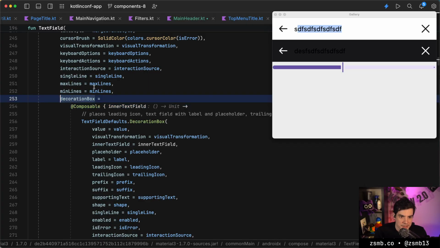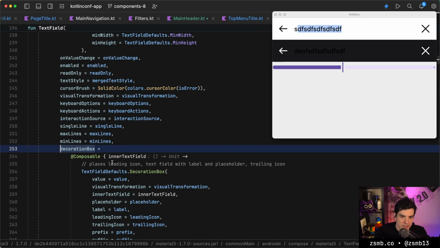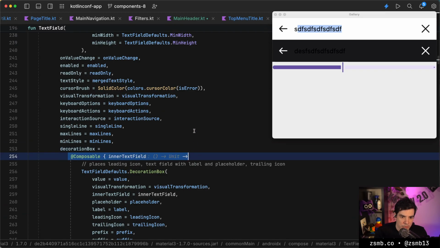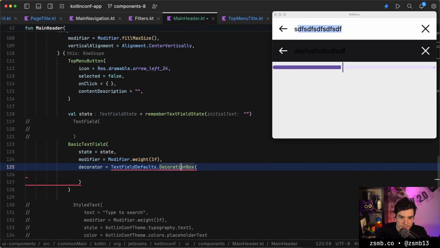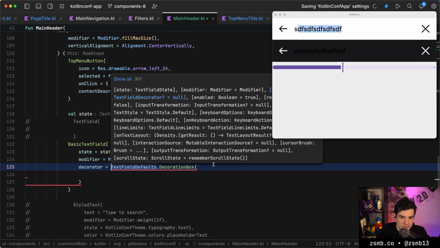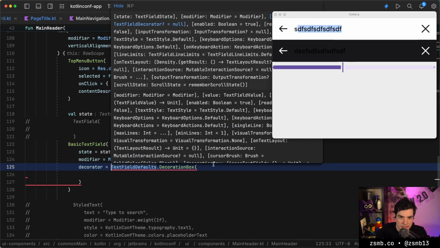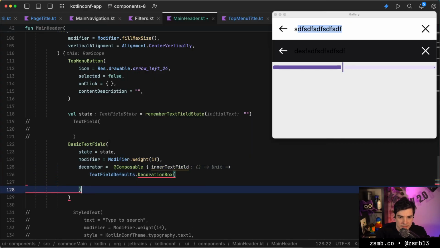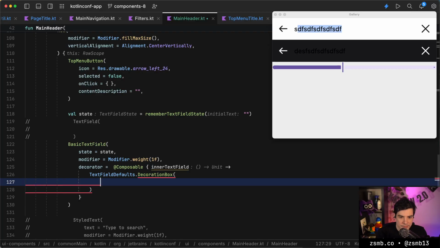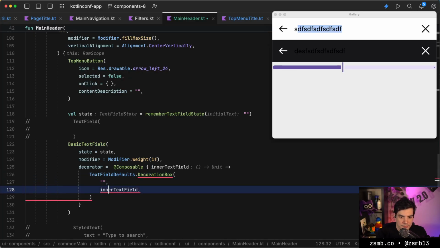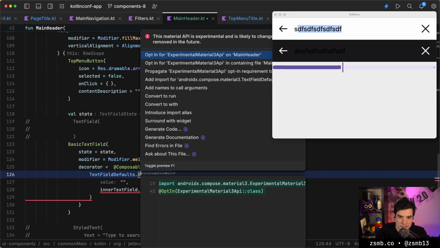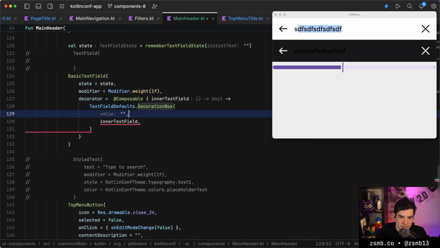Oh, this lambda gives you the text field? Whoa, okay. So in here, can we just do this same thing? Is this how this works? Experimental API, sure, we can do that.